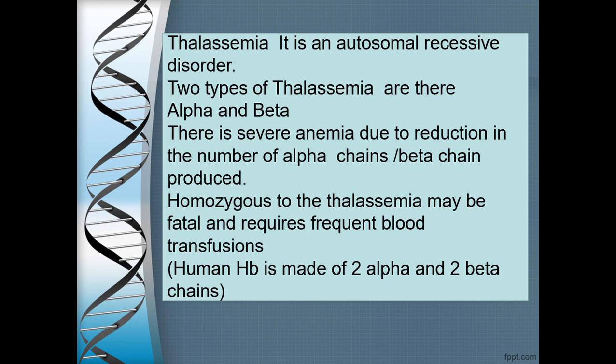When the alpha and beta chain production is reduced, what happens? Definitely there is a reduction in the hemoglobin production as such, and because of that there is anemia, and oxygen levels in the blood will go down. And if the person is homozygous for the trait, that is homozygous for the beta thalassemia or alpha thalassemia, then the problem is much more, because there is very less amount of oxygen in the body, and they require frequent blood transfusions. And homozygous for the thalassemia means they don't live a normal life also. It can be fatal. They may die at an early age.